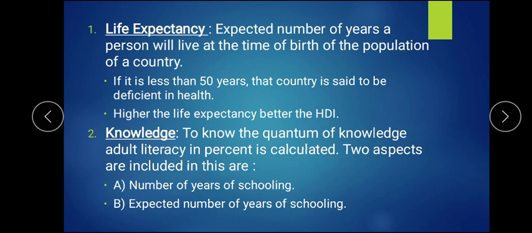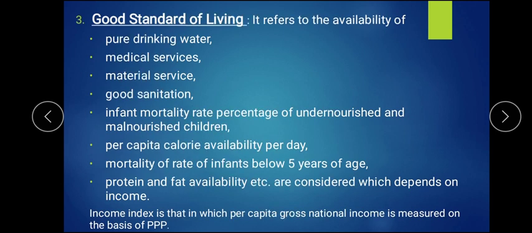Second, knowledge. To know the knowledge, we have to consider adult literacy as well as the number of years of schooling. So there are two aspects. First is the number of years of schooling, as well as the expected number of years of schooling. That is, how many years should they attend school, and how many years of school are they actually attaining. That can also be known.